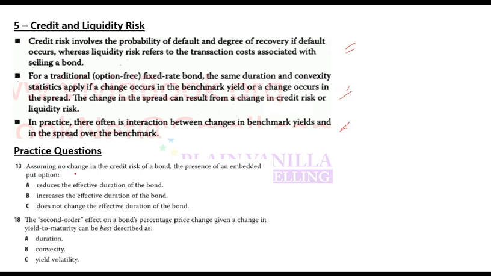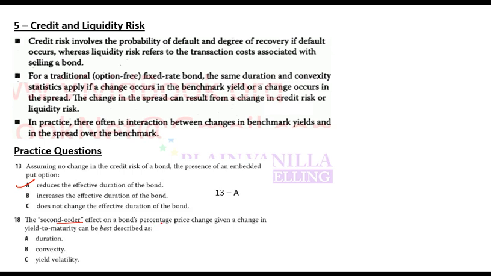Let's do questions. Assuming no change in the credit risk of a bond, presence of an embedded put option reduces the effective duration, increases the effective duration, or does not change the effective duration. So this is something that we had discussed earlier, that if you have an embedded option, it will make the graph flatter. As it makes the graph flatter, the percentage price change will be lower. As percentage price change is lower, duration will be lower. So embedded option will reduce the effective duration of the bond.